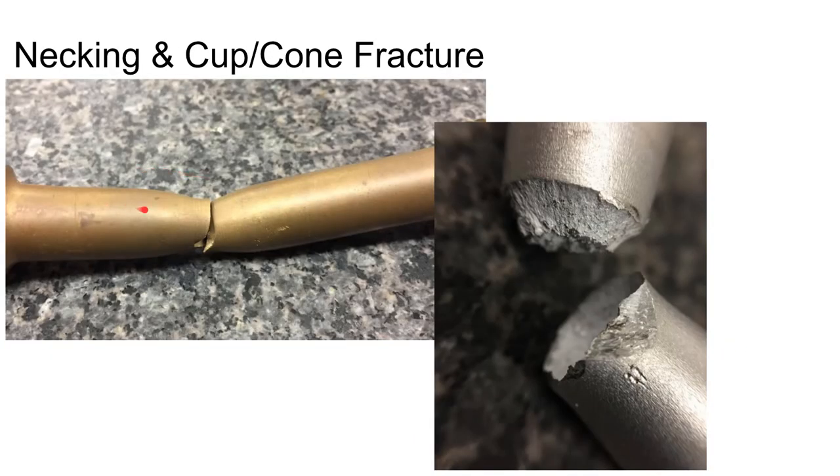Here's just another view of that ductile action. You see that this was a perfectly straight cylinder when the test began, and as the tensile test ran, it got smaller and necked in like this, and it flowed. The material flowed. And here's another, maybe a better picture of that cup and cone fracture from a nice ductile failure.